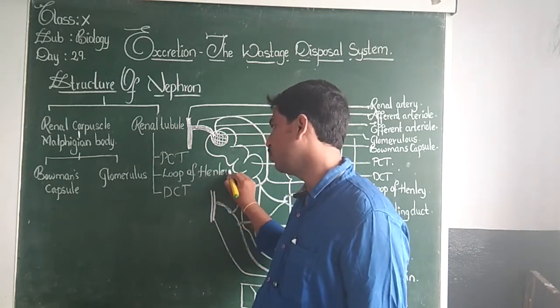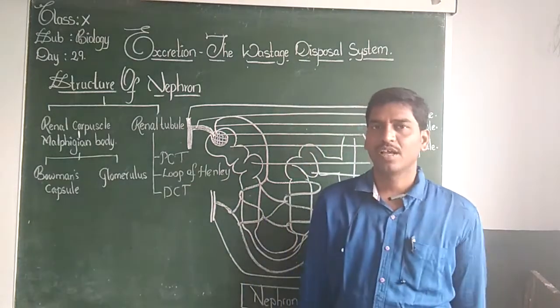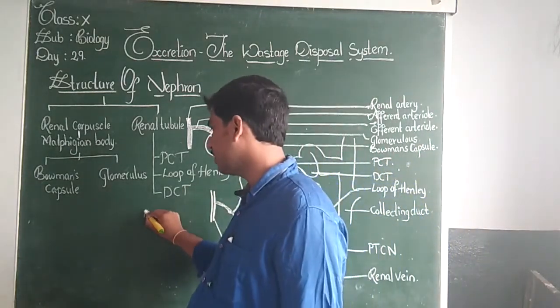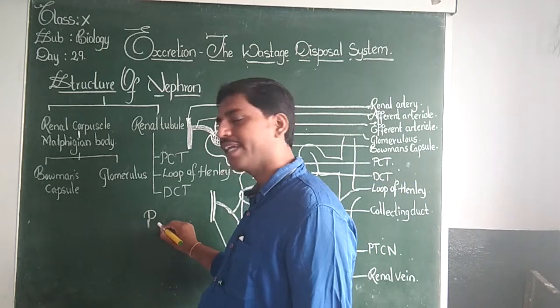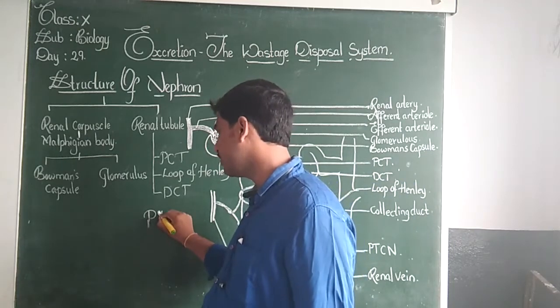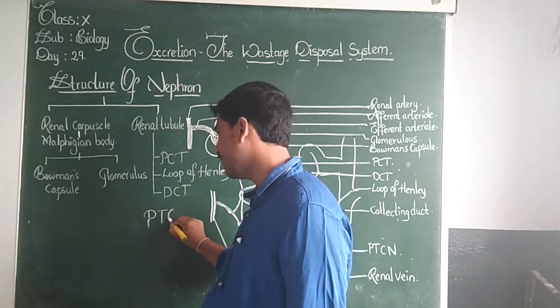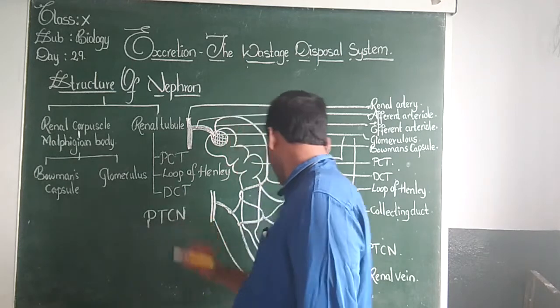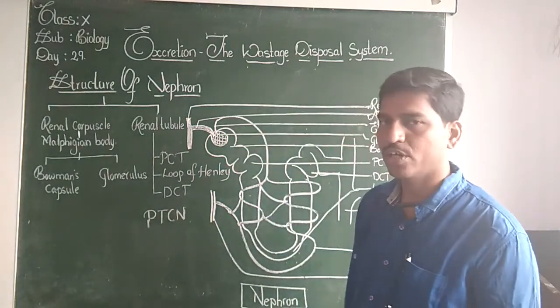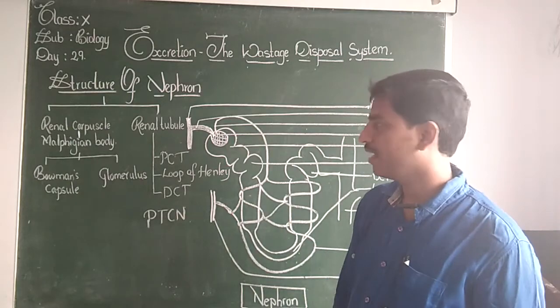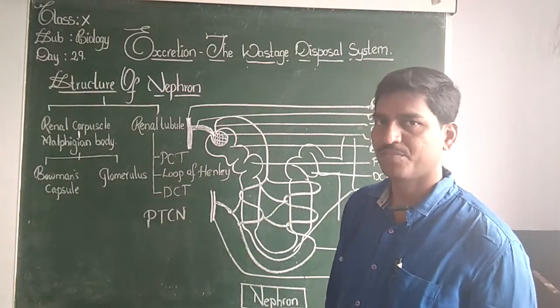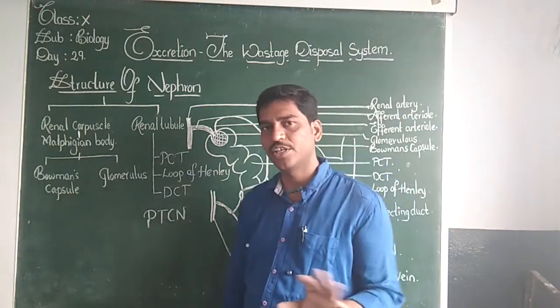What is it called? Loop of Henle. Apart from this, it is surrounded by a capillary network. We call this capillary network the peritubular capillary network. What do we call it? Peritubular capillary network.